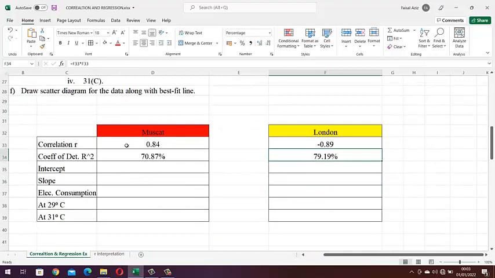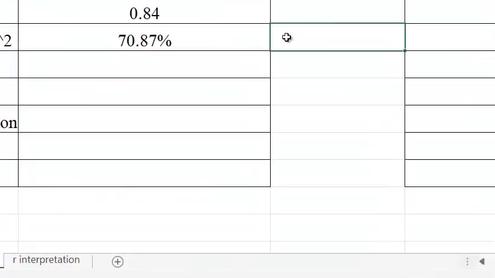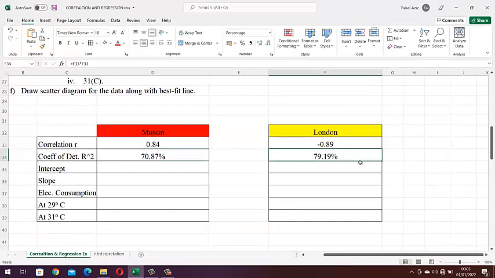So we can say that this line or this model is explaining 70.87% of variations, and the rest of the variations, that is 100 minus 70, will come as approximately 29%. So this model is not explaining 29% of variations. Similarly, this model is explaining 79% of variations, and unexplained variations are approximately 20.81.